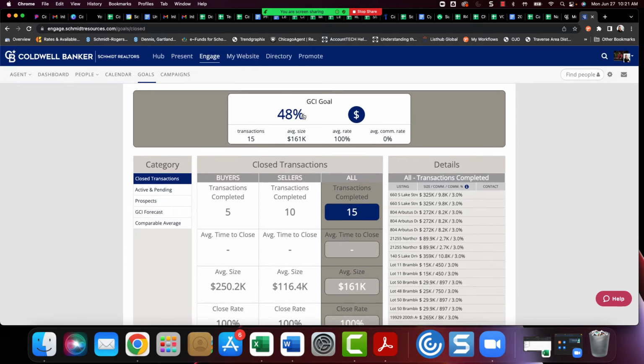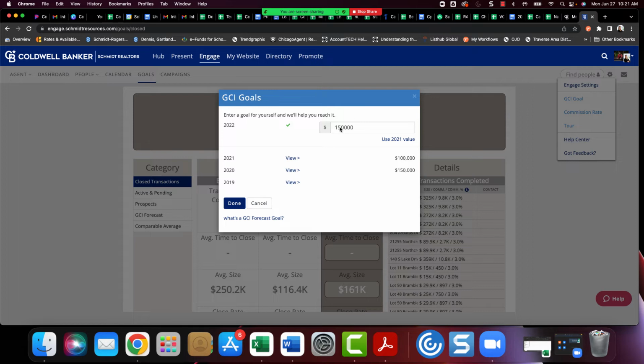And again, if she realizes that she wants to change that goal, we click to the cog, go to GCI goal, and you can change what that number is. And again, it tracks year over year the goals that were put in.